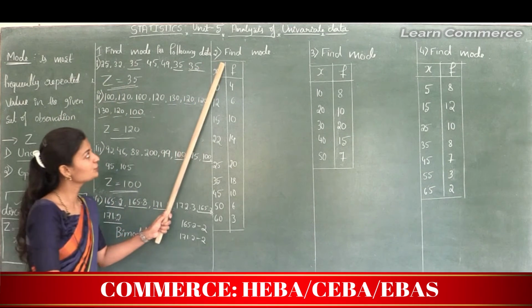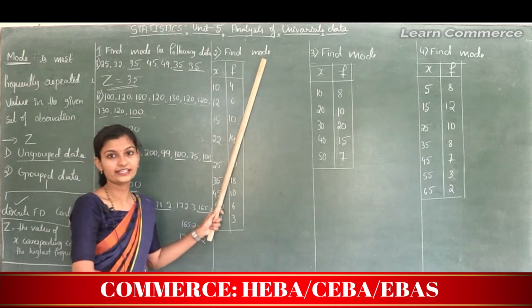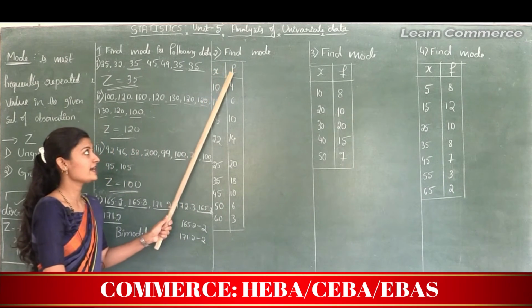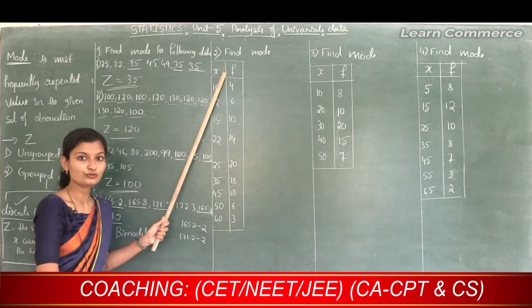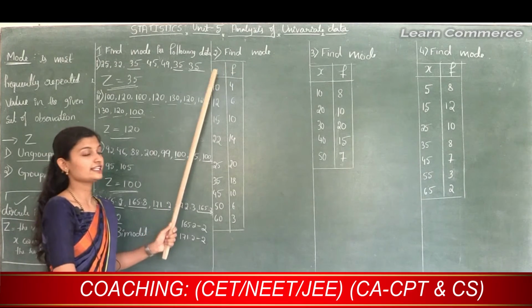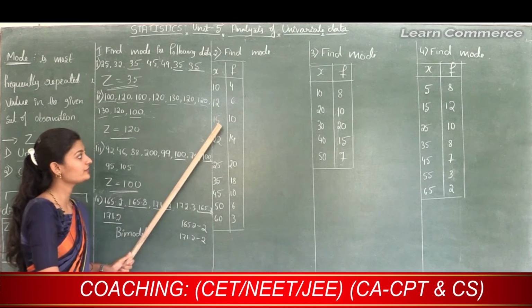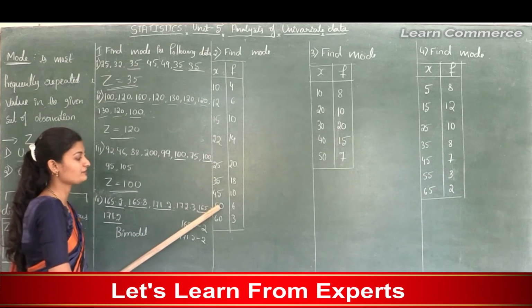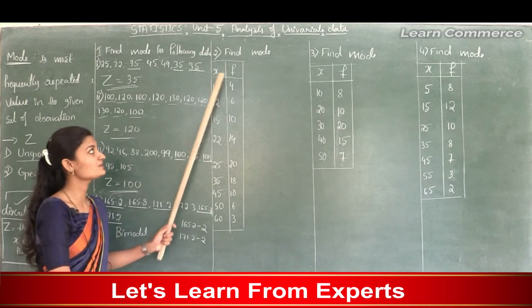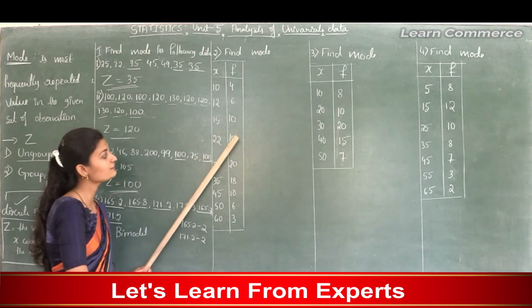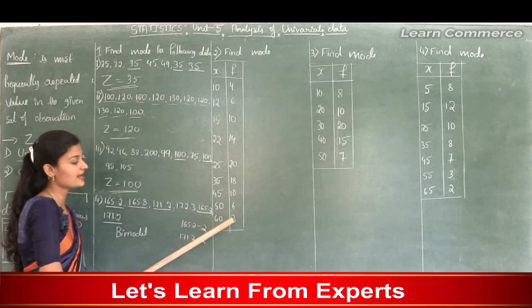Problem number 2 is: find mode, and the given information is x and f. Here x is the value of variable, f is the corresponding frequency. The x observations are 10, 12, 15, 22, 25, 35, 45, 50 and 60, and the f observations are 4, 6, 10, 14, 20, 18, 10, 6 and 3.